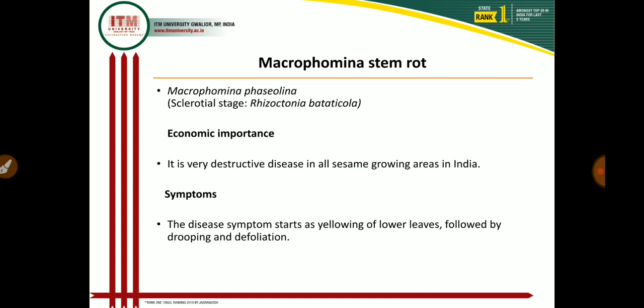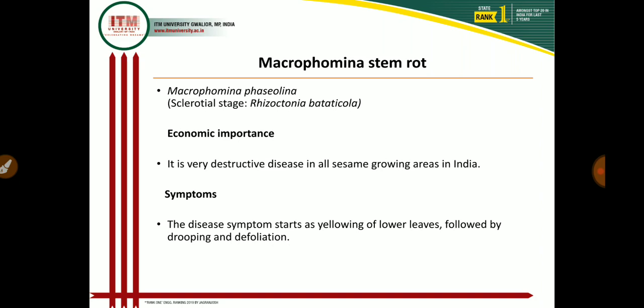In the grown-up plant, the stem portion near the soil level shows a large number of black pycnidia, and the stem can be easily pulled out, leaving the root portion in the soil. When the infection spreads to the pods, they open prematurely, and immature seeds become shriveled and black in color. Minute pycnidia can also be seen on the infected capsules and seeds.